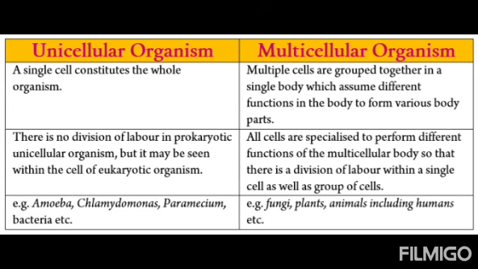So there is a kind of division of labor. Unicellular organisms also perform activities, but within that one cell, whereas in multicellular organisms multiple cells are grouped together to perform different activities. In unicellular organisms there is no division of labor. Division of labor means different types of cells performing different activities. But in multicellular organisms there is a division of labor. All cells are specialized to perform different functions of the multicellular body. Example, unicellular: amoeba.